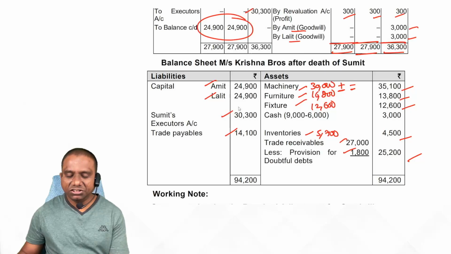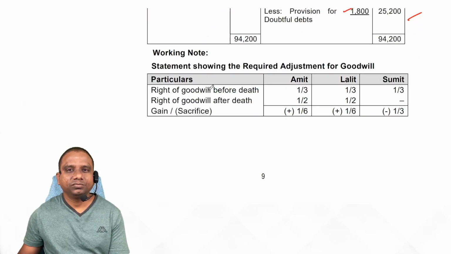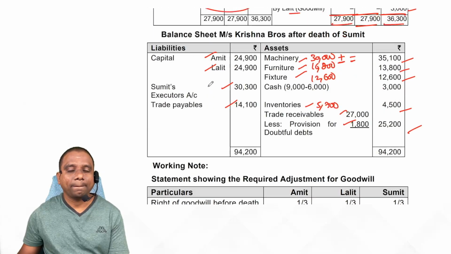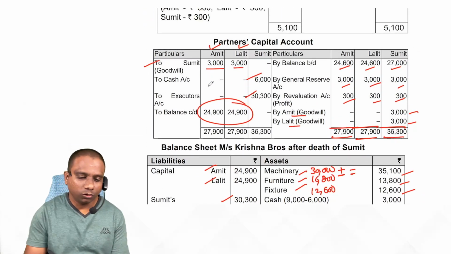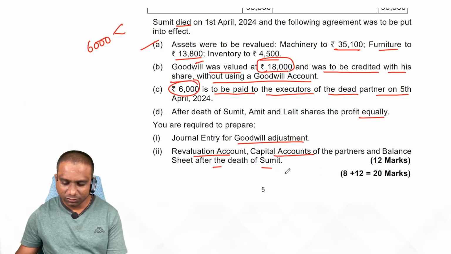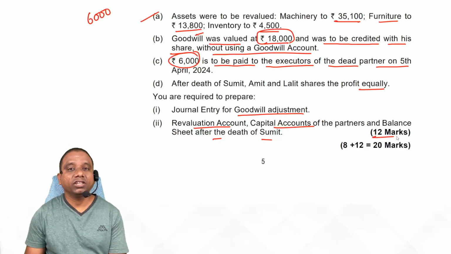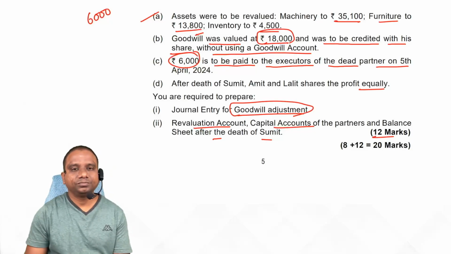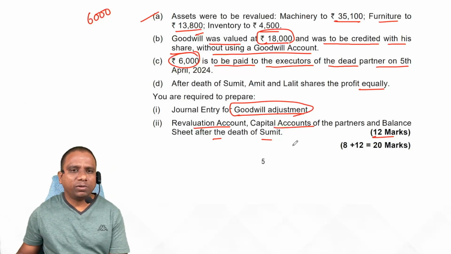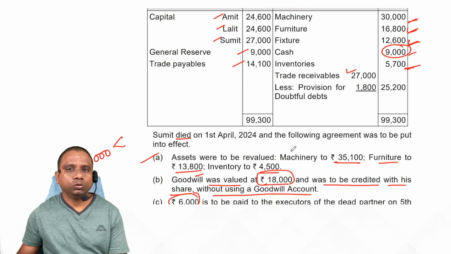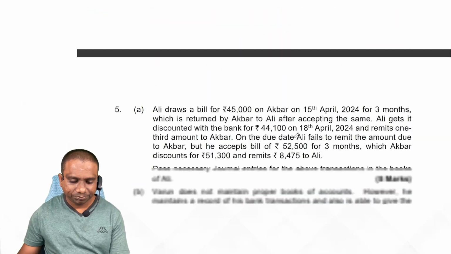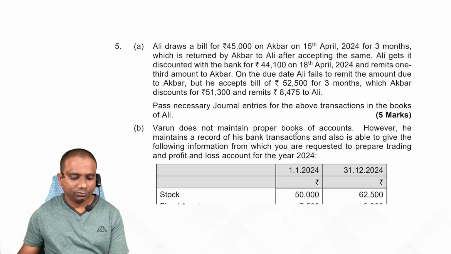That's it, students. This is a very simple problem, the goodwill adjustment. If you get this type of problem in the exam, you can score full marks, 12 out of 12. And what about the goodwill adjustment entry? We have already recorded it: Amit capital account debit, Lalit capital account debit to Sumit capital account. This is the goodwill adjustment entry. Next problem, 4A.